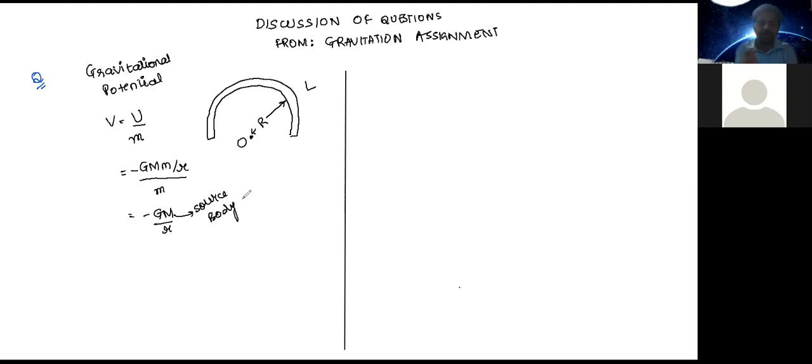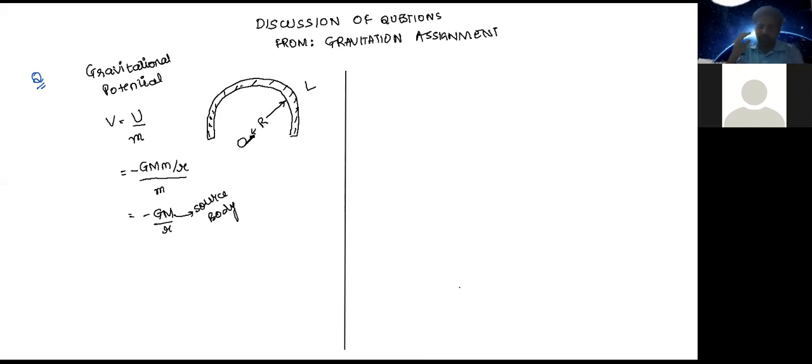All right, Fayed, any idea of the approach that we should adopt in order to solve this question? So we are being told, class, to find out the gravitational potential because of this bent rod at the center of this semicircle. Yes, Fayed. We know the potential due to a ring is given by minus GM by R. So the same formula we can use for this also, right?